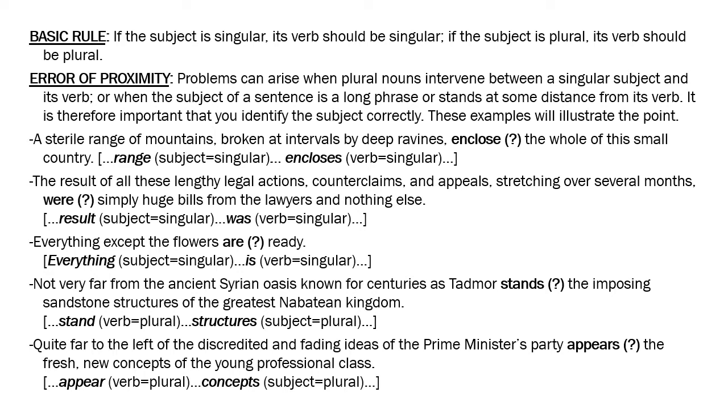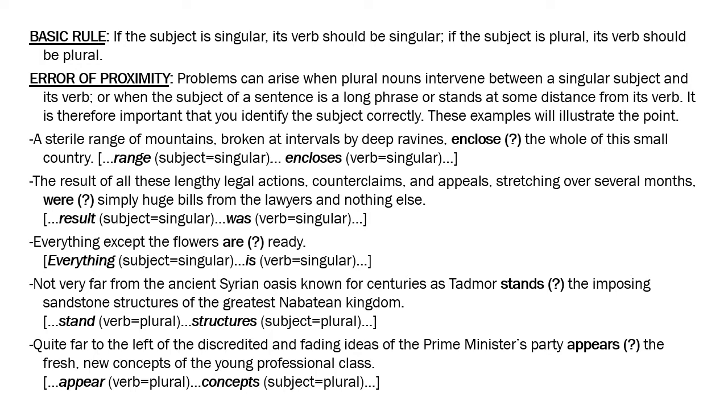This intervening adjectival phrase separates the subject from its verb, and the plural nouns like intervals and ravines give you the feeling that enclose as a plural verb is correct, and you lose touch with the actual subject. The actual subject is range, which is singular, and hence the verb should be encloses and not enclose.